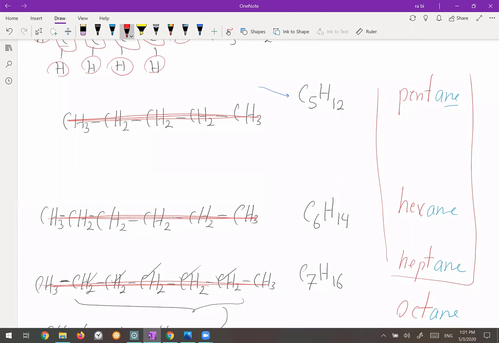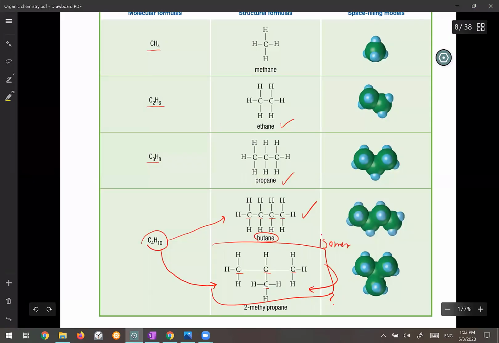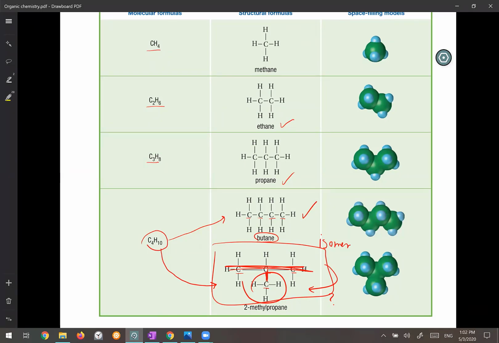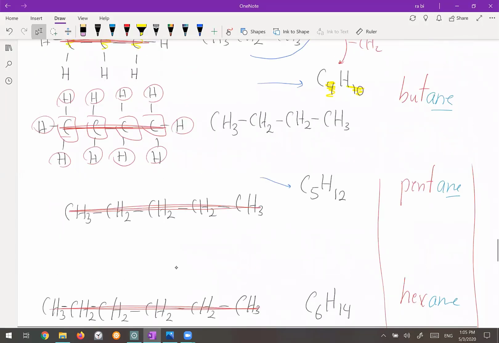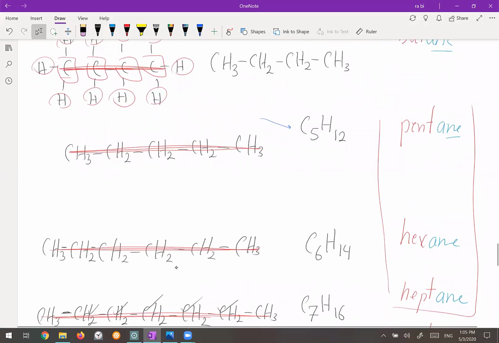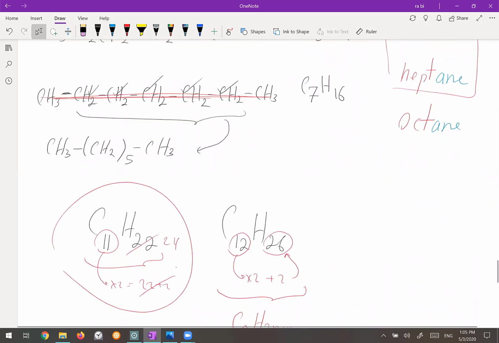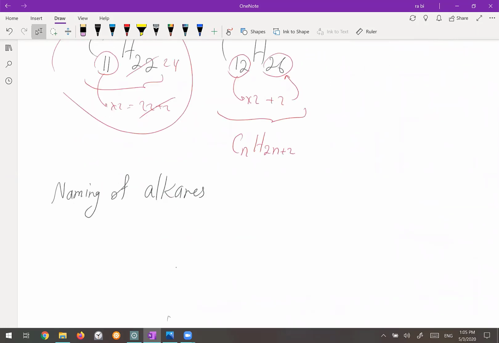But what if we don't have the straight chain hydrocarbon? That's what we can see here. Okay, so in this type we say we have branched hydrocarbons. This is the chain of the hydrocarbon. It has one branch here. So these are called branched hydrocarbons. We want to study the naming of these branched hydrocarbons. For the straight chain hydrocarbon, the names are as we have mentioned earlier. So we want to talk about the naming of the alkane when we have a branch.